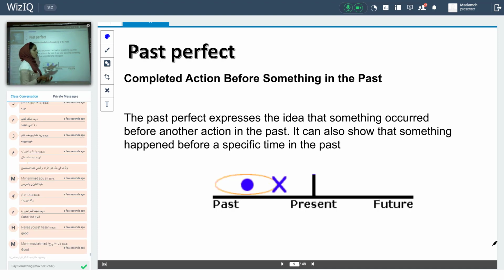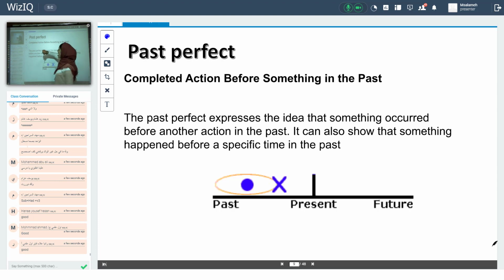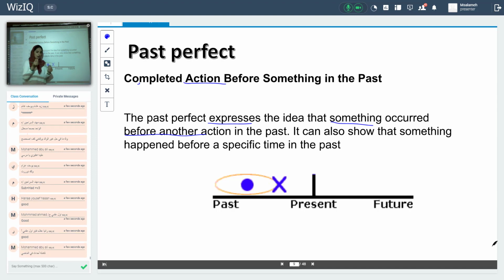What we mean by past perfect, that means an action completed before something in the past. The past perfect expresses the idea that something occurred. What do we mean by occurred? That means happened before another action in the past. So that means I have two actions. Two actions, okay? One of them happened before the other.